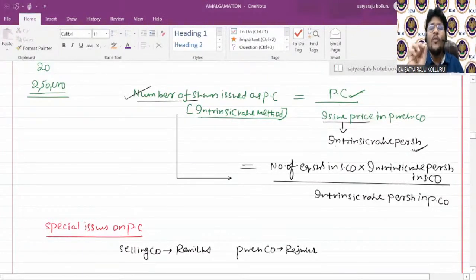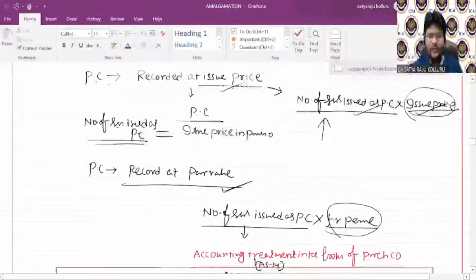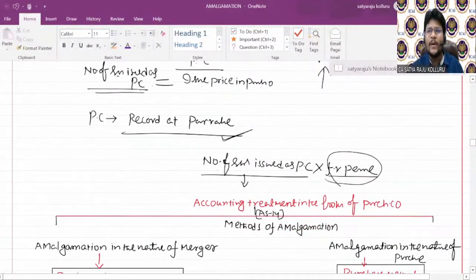But if management wants to record PC at par value, then you may calculate the purchase consideration this way: number of shares issued as PC multiplied with the face value per share, then you will get the purchase consideration to be recorded at par value. I already told you, whether you adopt recording PC at issue price or at par value, the impact is the same. But till now I didn't prove such a fact. Maybe at the appropriate time, I will show how the impact in both cases is the same.